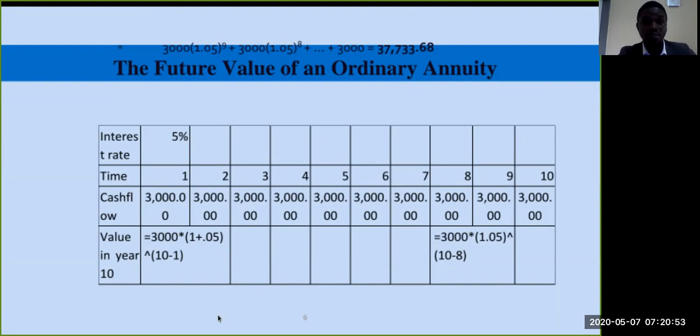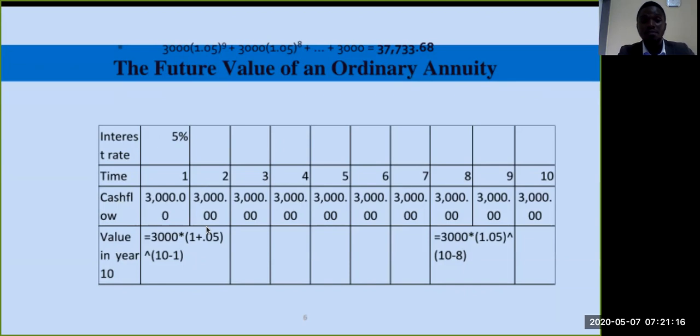We've got the interest rate of 5%, and the time period ranging from 1 to 10. Our cash flows are of 3,000 each and every year.